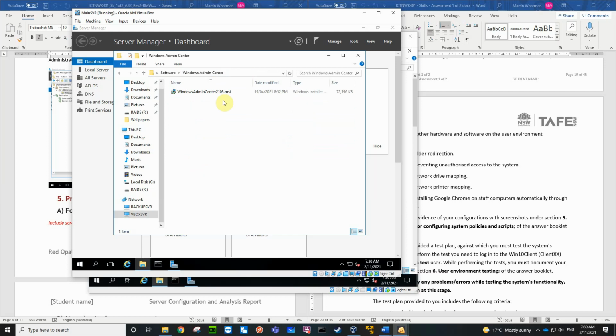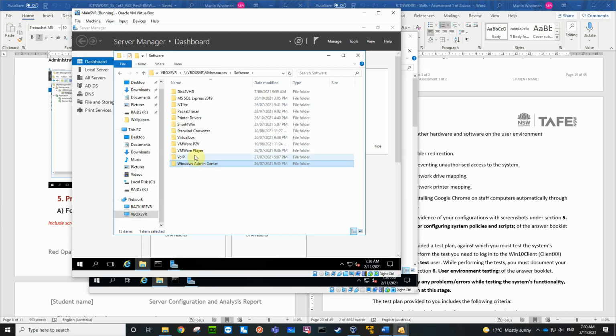Windows Admin Center is an MSI, so we could also install that. I don't specifically have a folder for MSIs though. Okay, so let me put that up on this VirtualBox, sorry, on this OneBox resources folder. Let me put that up there at the moment.